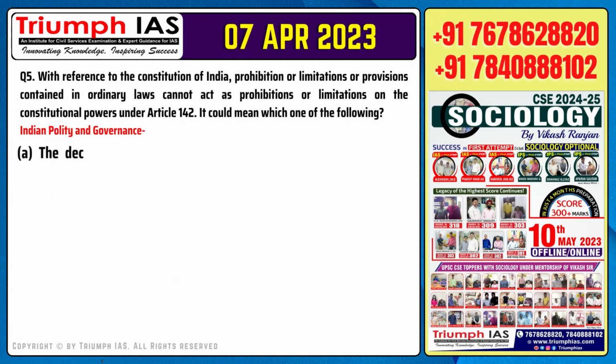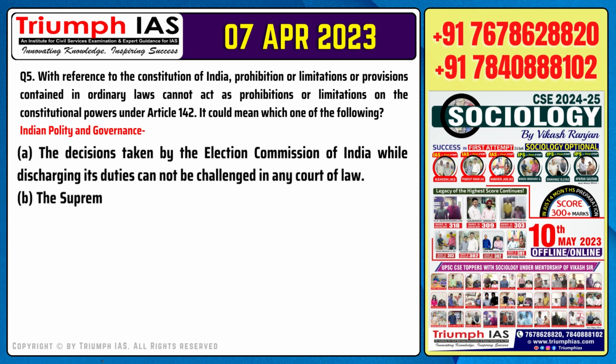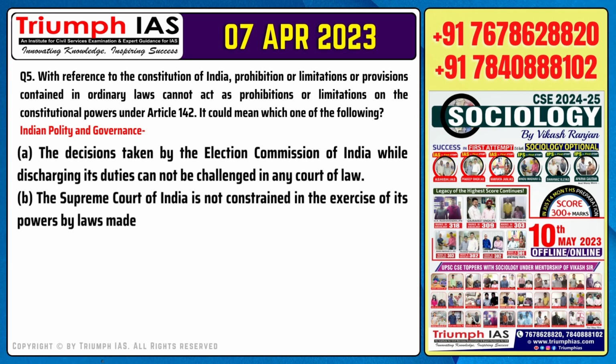Question number 5. With reference to the Constitution of India, prohibition or limitations or provisions contained in ordinary laws cannot act as prohibitions or limitations on the constitutional powers under Article 142. It could mean which one of the following? Option A. The decisions taken by the Election Commission of India while discharging its duties cannot be challenged in any court of law.